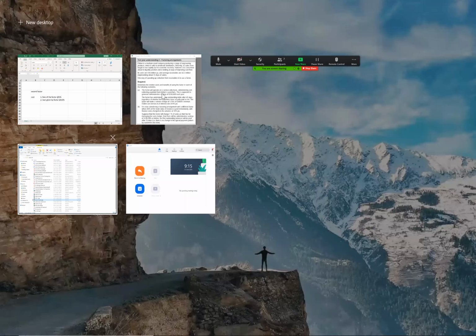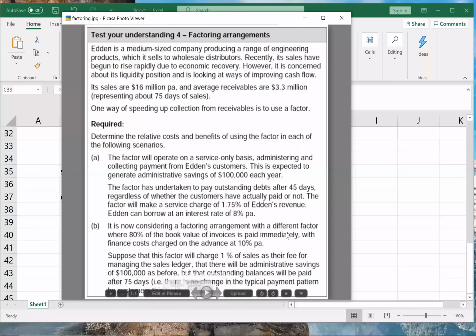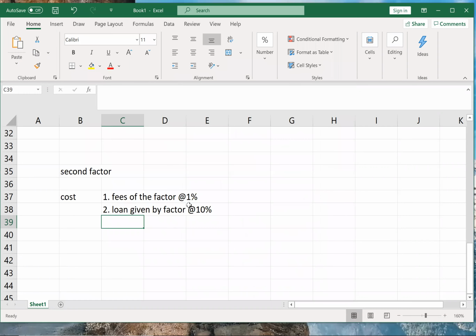10%. Correct? See, I'll read it again. 80% of the book value of invoices is paid immediately. So what you are supposed to receive after 75 days, now you are getting immediately as of today. So factor is giving you advance payment. So advance payment means factor is giving a loan with finance cost charged on the advance at 10%. So loan given by factor at 10%.